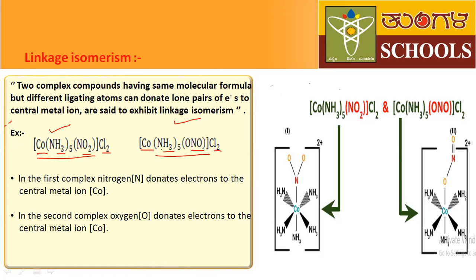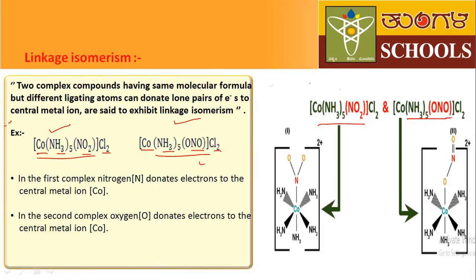The molecular formula is the same, but here different ligands donate the lone pair of electrons to the central metal atom. Now let us check the structures. If you look at the structures, you can easily understand the meaning of linkage isomerism. This is the first compound, this is the second compound.